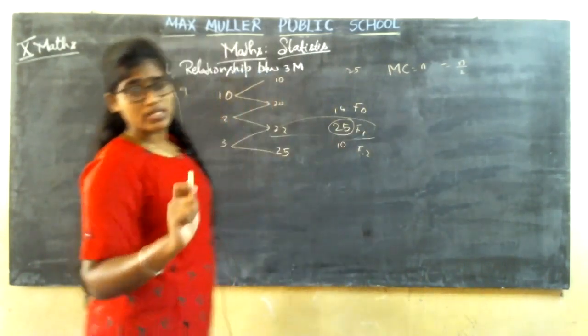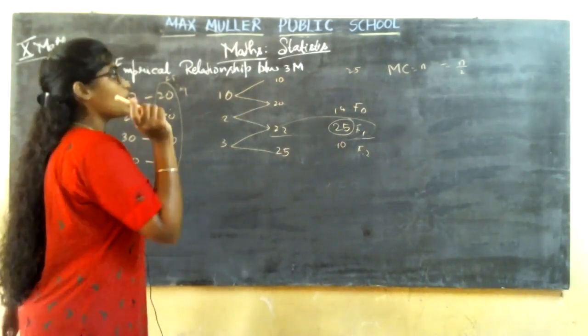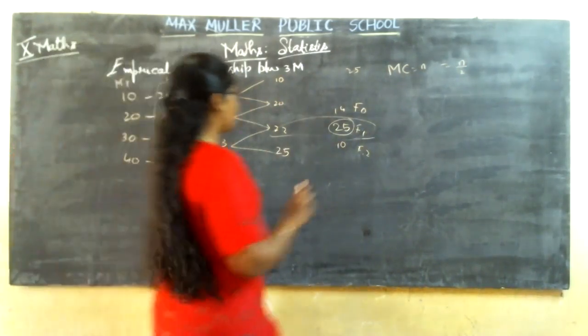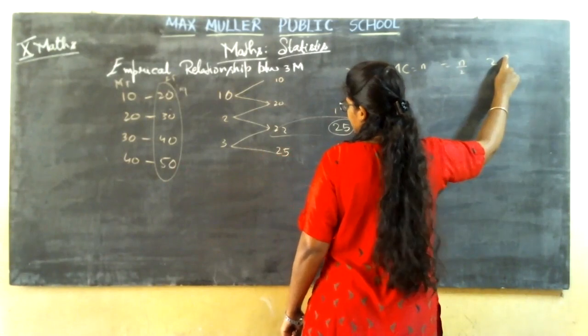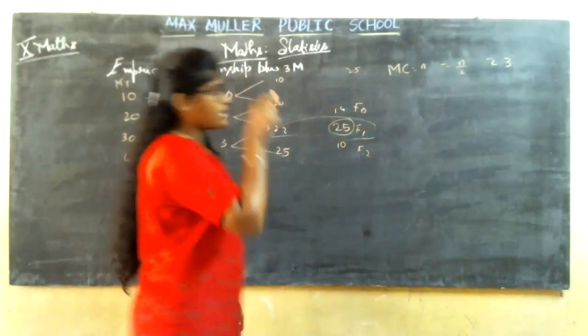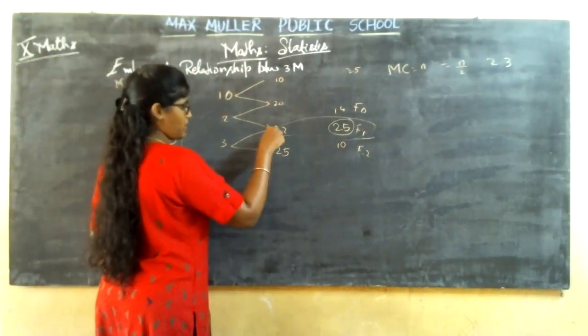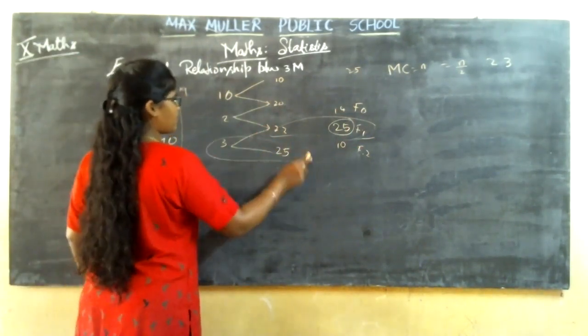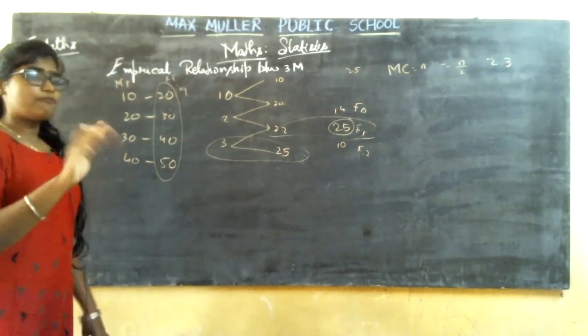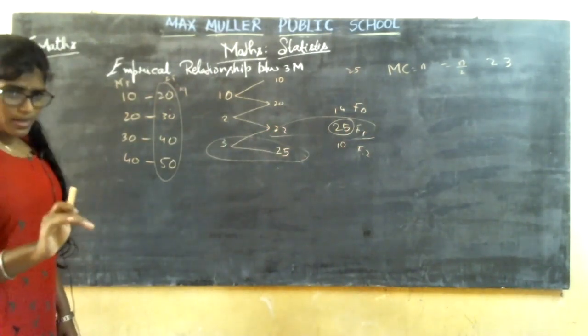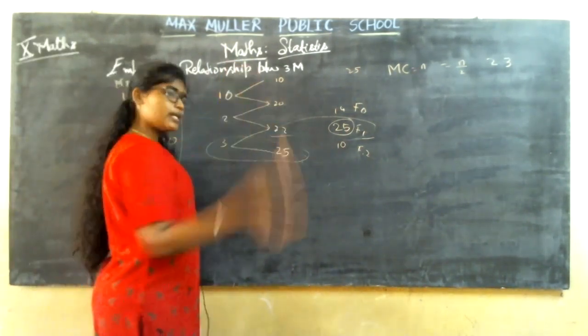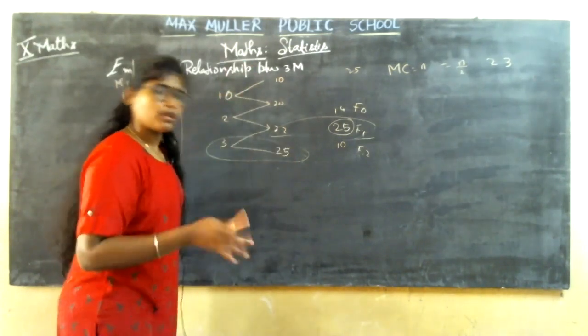Now where should you see that number? You should see it in the cumulative frequency table. For example, if I get 23, should I take 22 or 25? I should take 25, because before 25 I get 23, but after 22 I do not want.